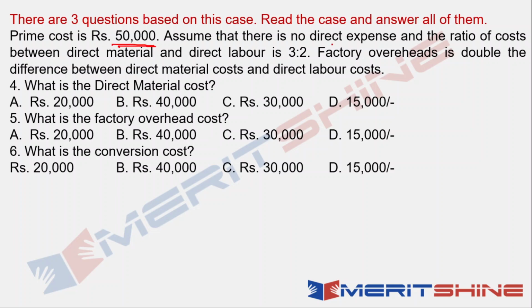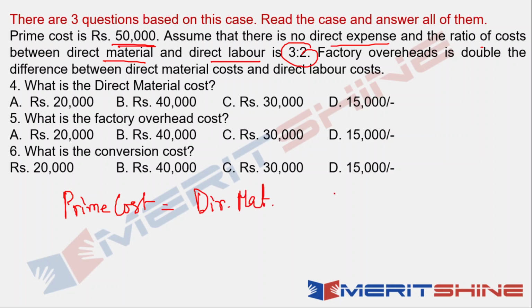Assume that there is no direct expense and the ratio of cost between direct material and direct labor is 3:2. Okay. So if there is no direct expense, then the only 2 components of prime cost are what? Now prime cost becomes what, my dear friend? Direct material plus direct labor. This is what our prime cost is. Okay. Now factory overheads is double the difference between the direct material cost and direct labor cost.